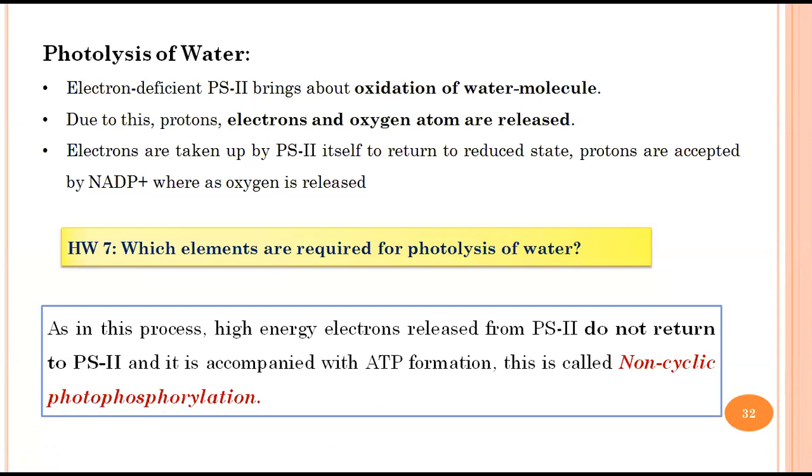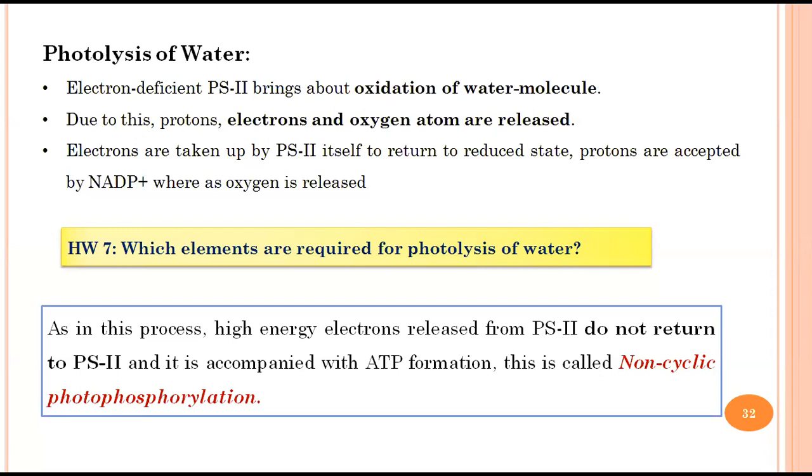Now in this textbook, they have given very unnecessary things in detail, and what should be given, the basics, has not been given. But I want you all to read about this in detail, and that's why I'm giving you homework question 7 today. Photolysis of water is happening, electrons are generated, understood, but I want you all to find out which elements are actually involved in this process, how this photolysis of water is actually happening.